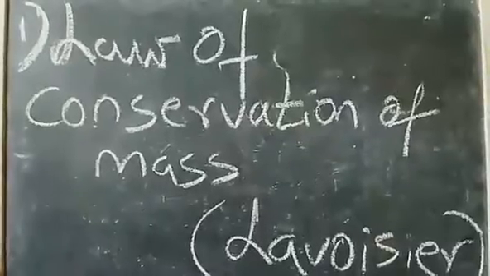The first law is the law of conservation of matter. According to this law, mass can neither be created nor destroyed. That is, the total mass of the reactants will be equal to the total mass of the products after a chemical transformation. This law was put forward by Lavoisier.